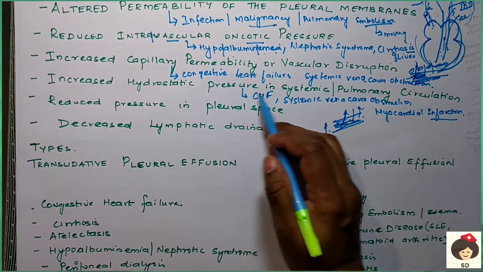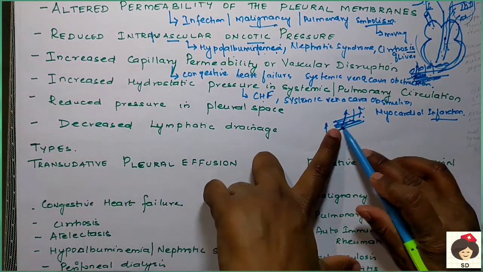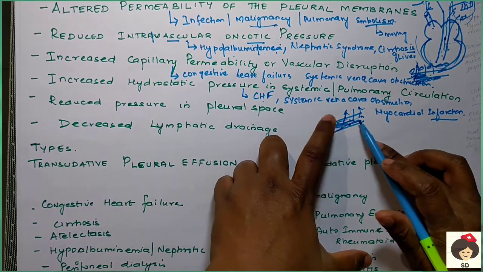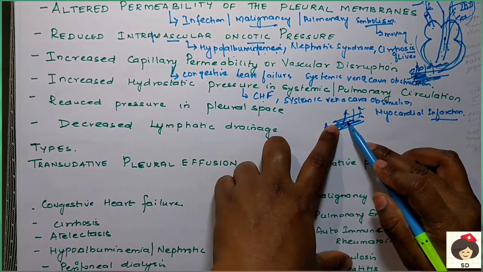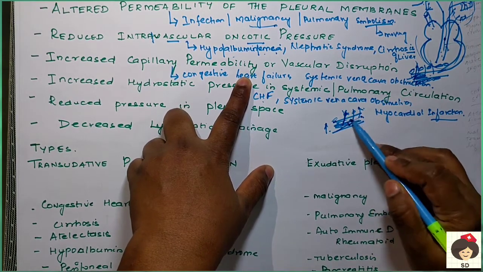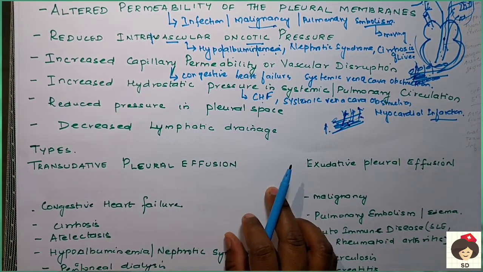Again, this is also the same. Hydrostatic pressure means it is increasing the pressure inside the blood vessels. When the pressure in the capillaries and blood vessels increases, there will be increased capillary permeability. That means the cells will move far apart and allow the fluid to go outside.